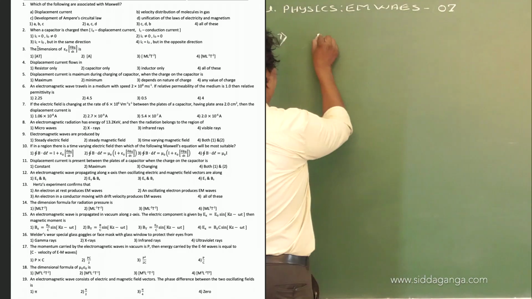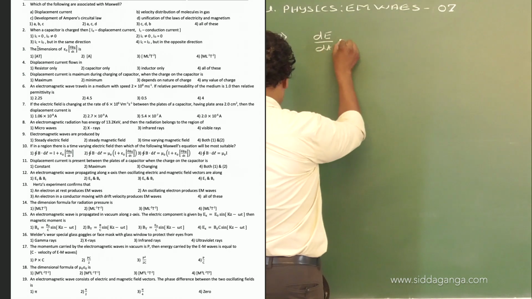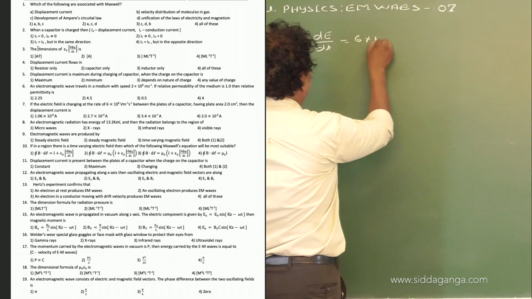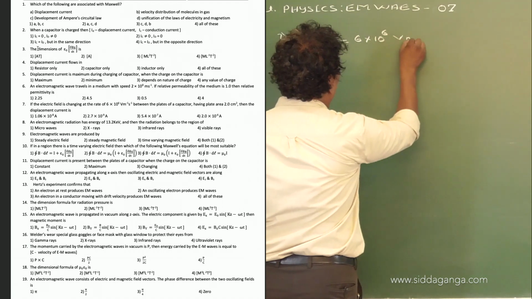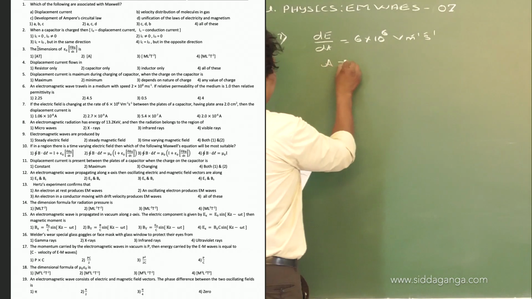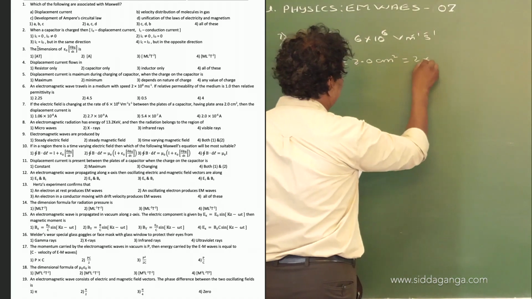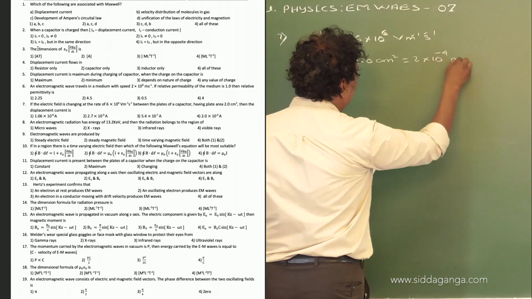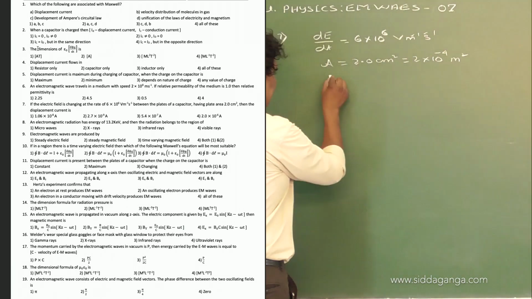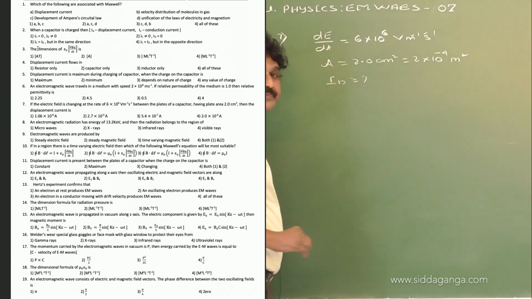Now that means we have given the rate of change of electric field, that is dE by dt is equal to 6 into 10 raised to the power of 6 volt per meter per second. The plate area A is equal to 2.0 centimeter square, that is 2 into 10 raised to the power of minus 4 meter square. Now we need to find the displacement current.